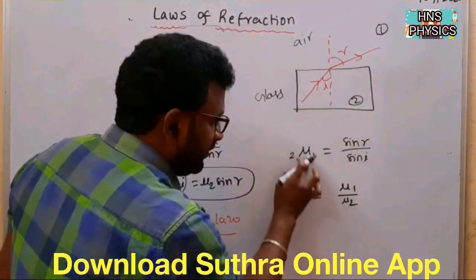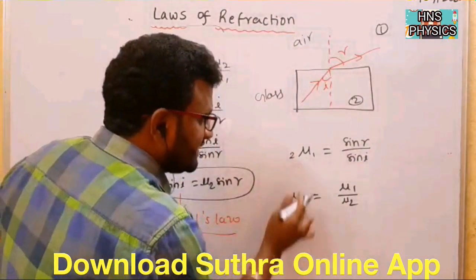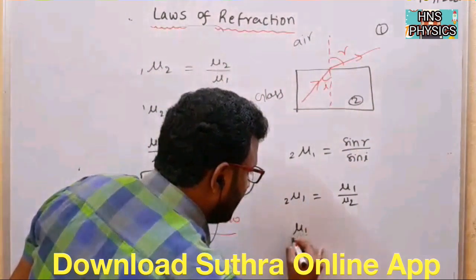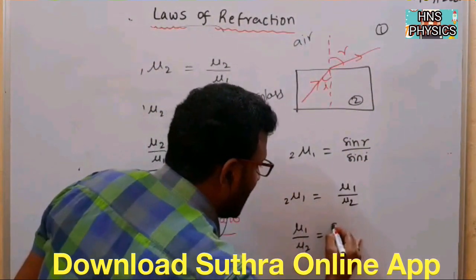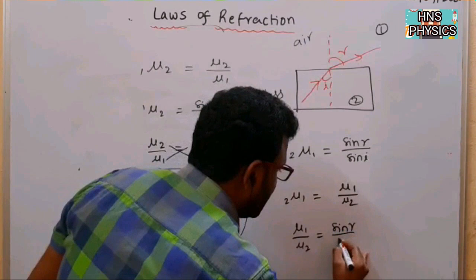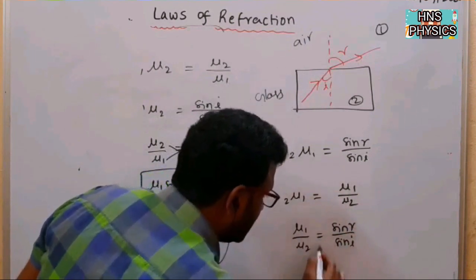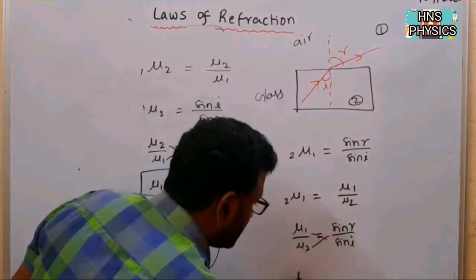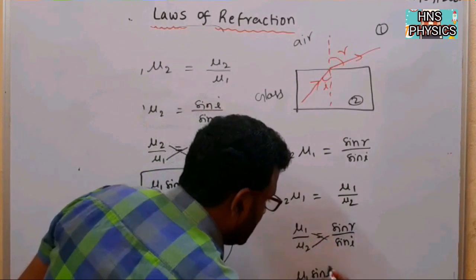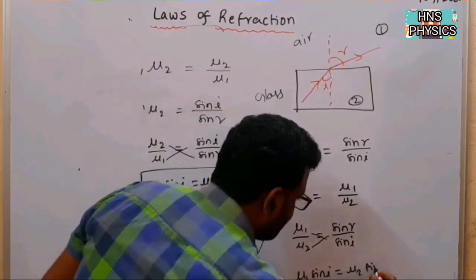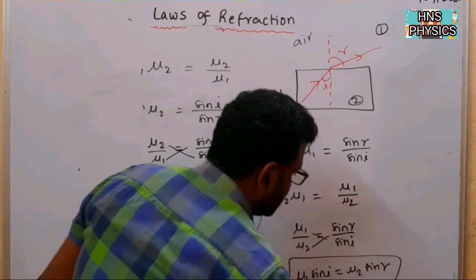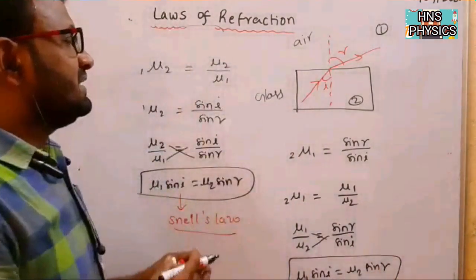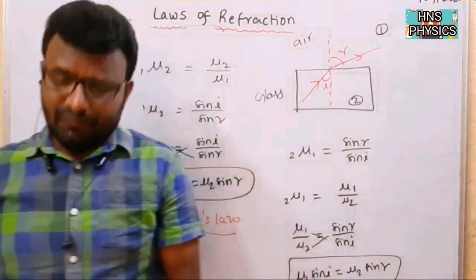So now if I compare these two equations, you will get mu 1 by mu 2 is equal to sin r by sin i. Again, we can do the cross multiplication. So mu 1 sin i is equal to mu 2 sin r. Again, this is called Snell's law. Up to this is nothing but the second law of refraction.